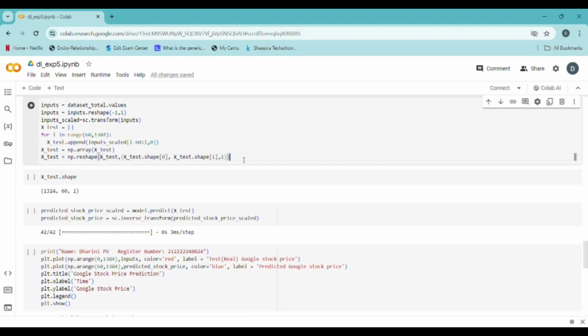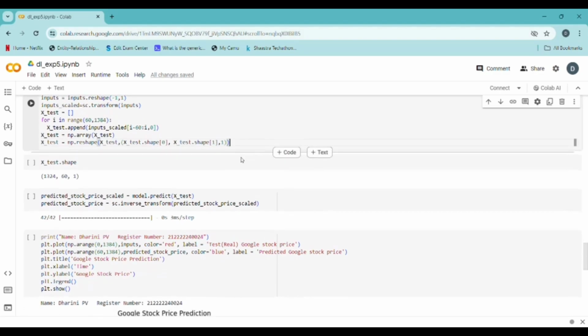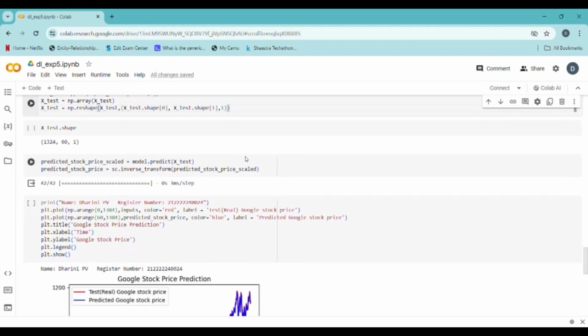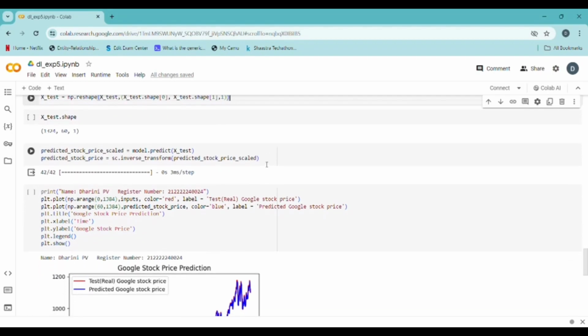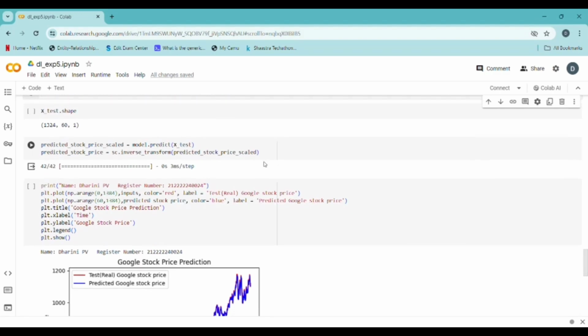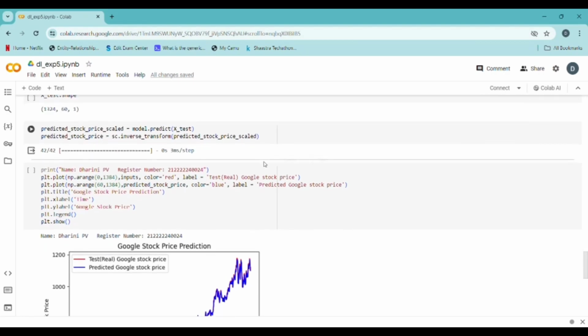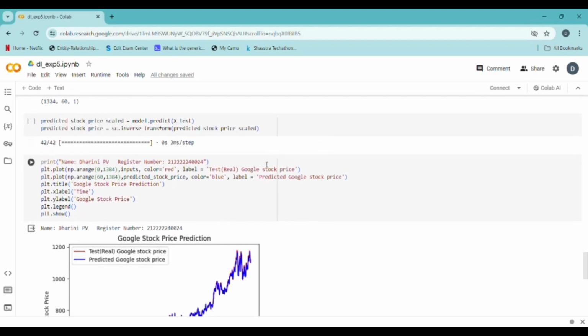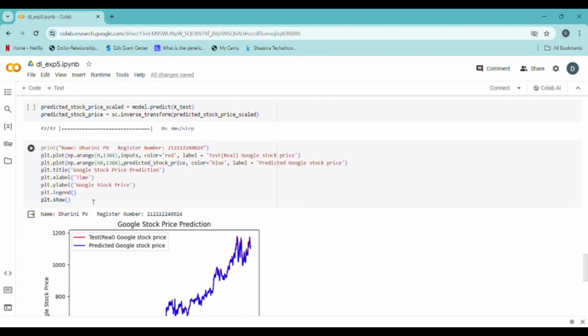The shown block of code prepares the test data for prediction. It scales the open column of the dataset_total using the previously initialized MinMaxScaler sc. Then it creates sequences of 60 time steps for the test data and reshapes it into a suitable format for the model. Then this code uses the trained model to predict the scaled stock prices for the test data. Then it inversely transforms the predicted scaled prices back to the original scale using the MinMaxScaler to obtain the final predicted stock prices.